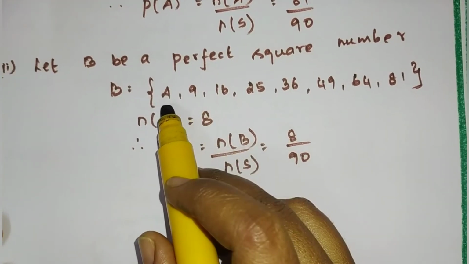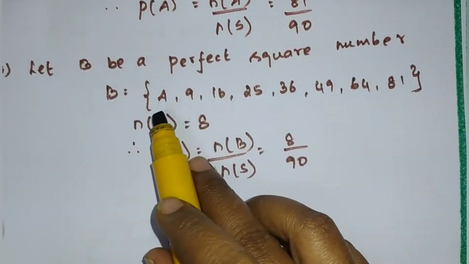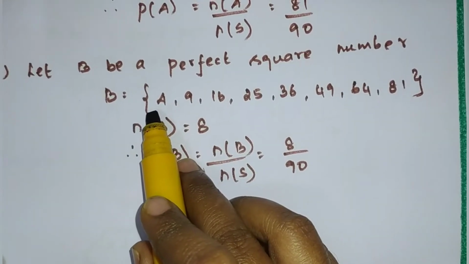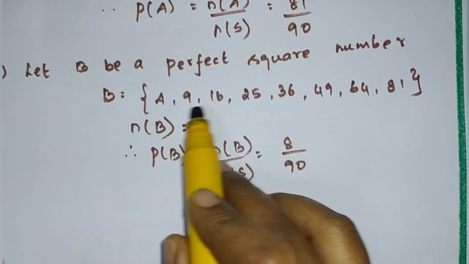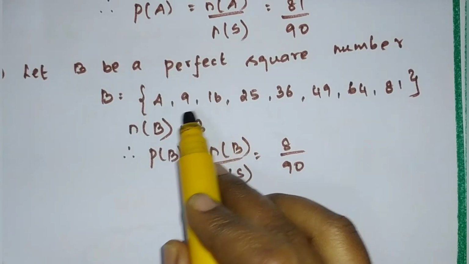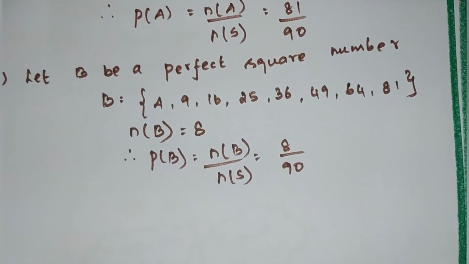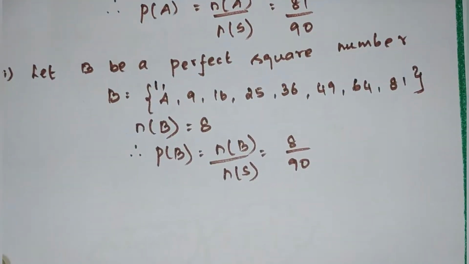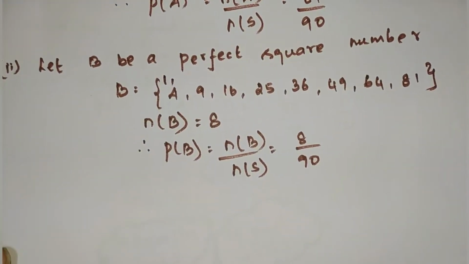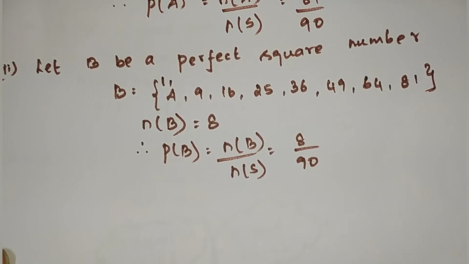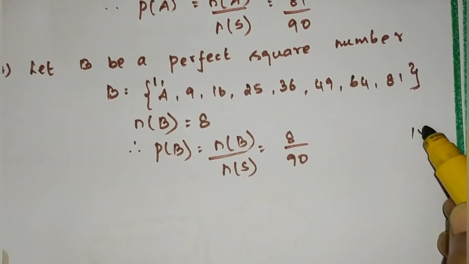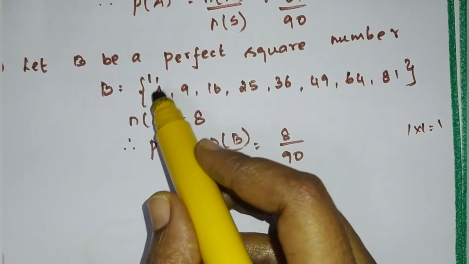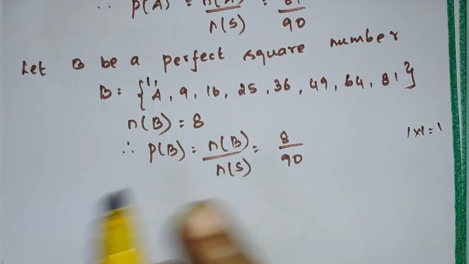Can you tell me whether I included all the perfect squares? 4, 9, 16, 25. 2 into 2 is 4, 3 into 3 is 9, 4 into 4 is 16. Everything okay. Can we include 1 here? We can include 1. Why not? It is a perfect square only, no? 1 into 1 is equal to 1. It is also a perfect square. So I am going to add 1 also.